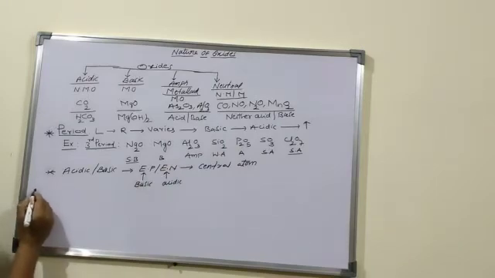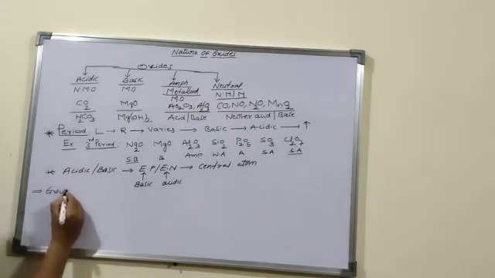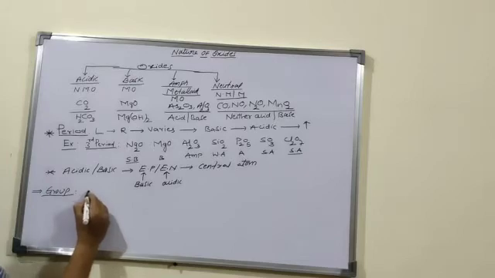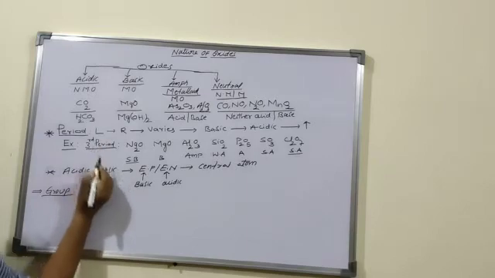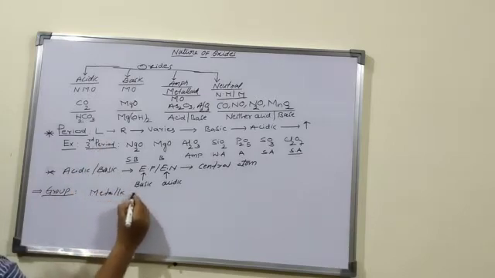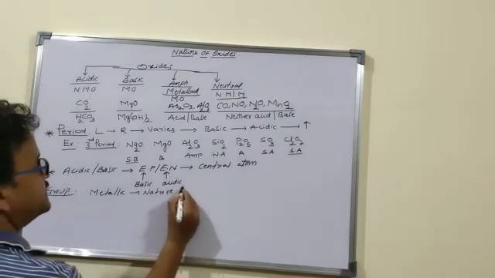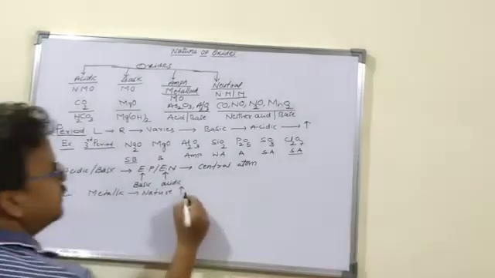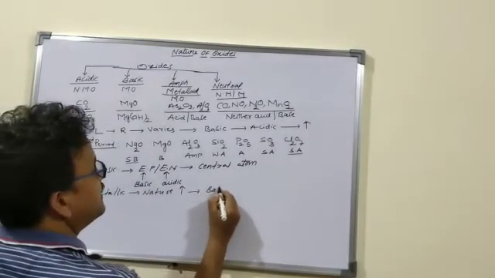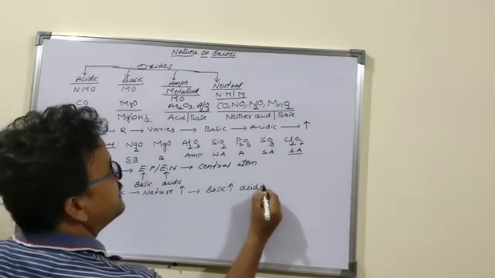Next, in a group. When we look down the group, electropositive character, that is metallic character or nature, increases. Metallic nature increases, so basic nature increases and acidic nature decreases.